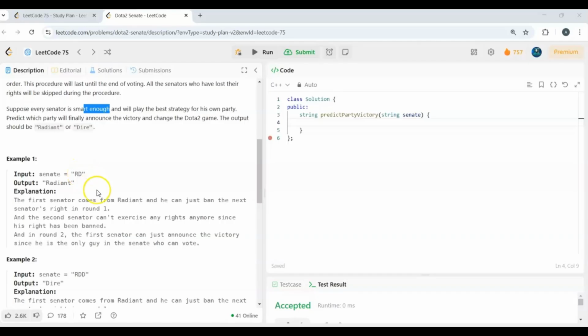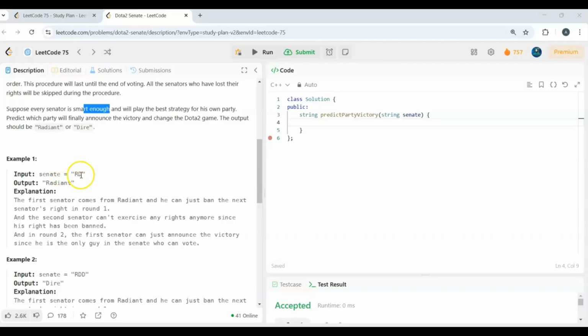The first senator comes from Radiant, that is R, and he can just ban the next senator's right in round 1 itself. So after he exercises this first right, the second senator can't exercise any rights because the first Radiant senator has banned him in that particular round. In round 2, the first senator can just announce the victory since he's the only one in the Senate who can vote.